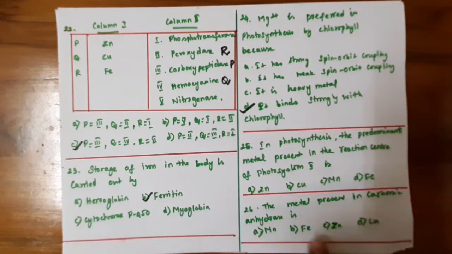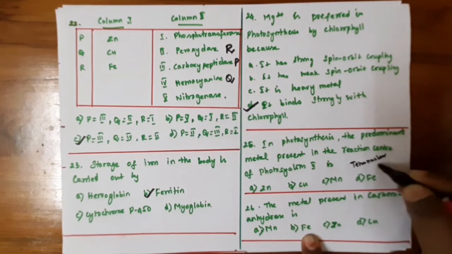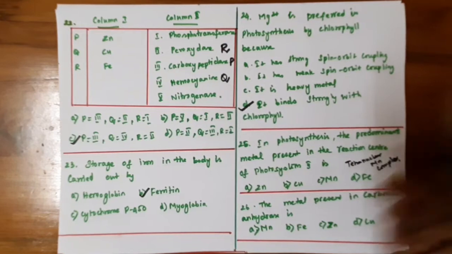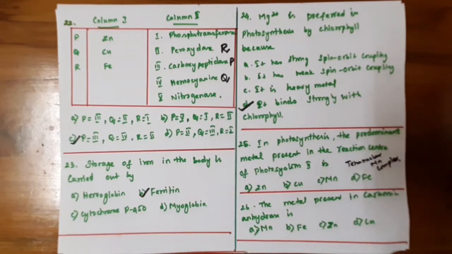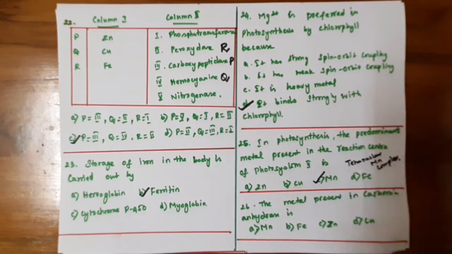In photosystem 2, the tetranuclear manganese complex is a very important complex having the important role, which is used to convert the oxidation of water to oxygen. So this manganese facilitates the reaction of oxidation of water to oxygen. So the manganese is the metal element which has a very important role in the photosystem 2.